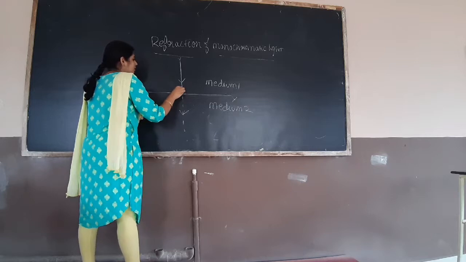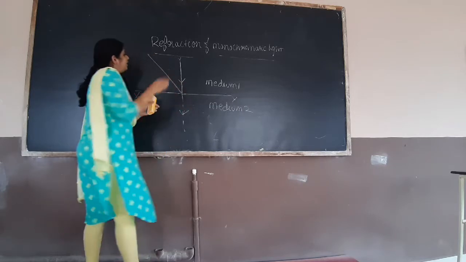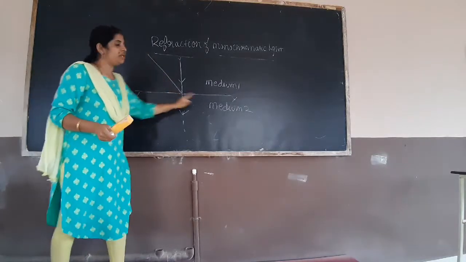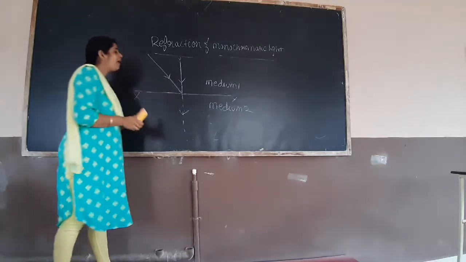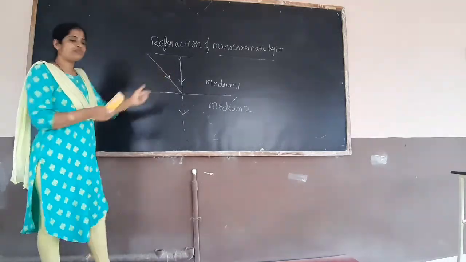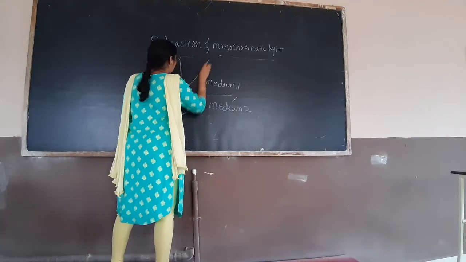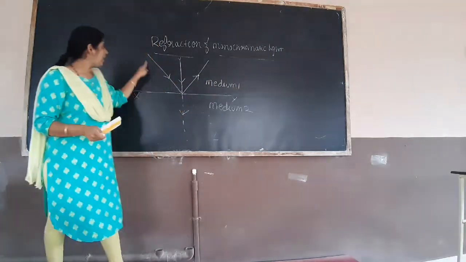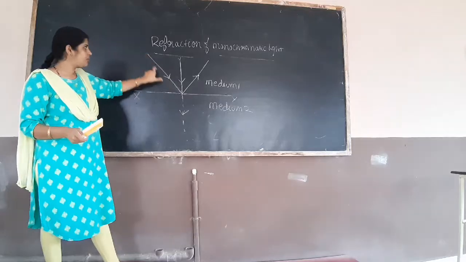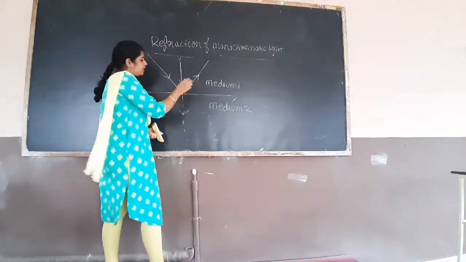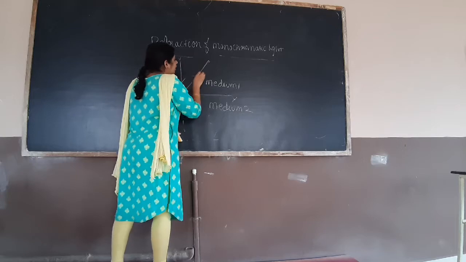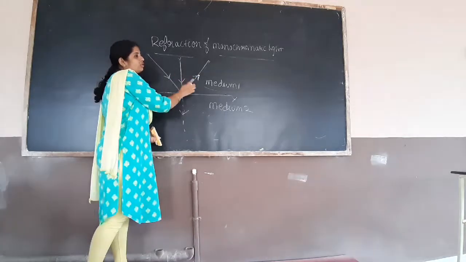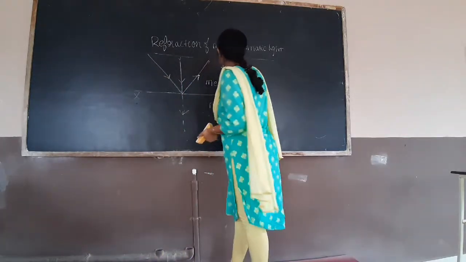when this light ray enters obliquely, suppose a light ray obliquely enters this medium, then part of the light will go back to the same medium. Part of the light, a light source, so half of the light we can say. So part of the light will go back to the same medium, that is medium 1 only. Then we will call this process reflection.